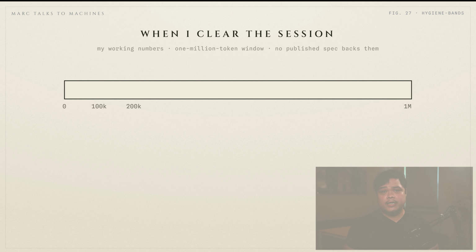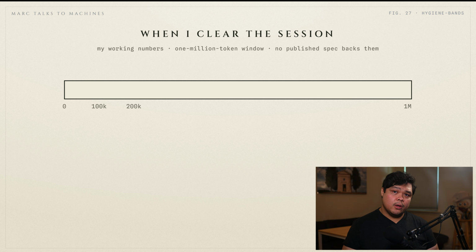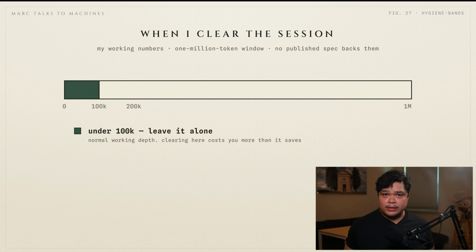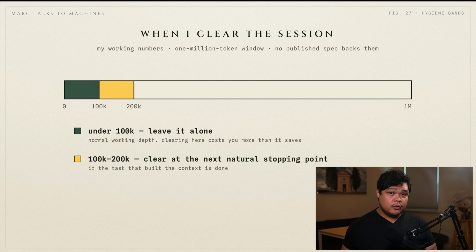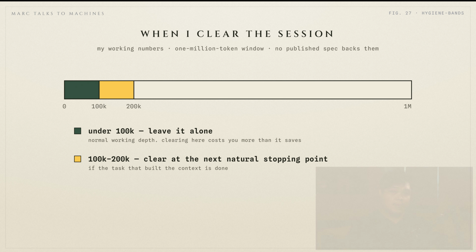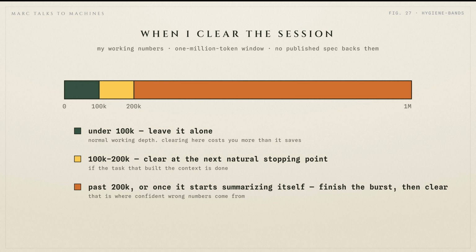These are my working numbers on a 1 million token window. The bands are on screen. Below 100K, you leave it alone. That's normal working depth, and clearing there costs you more than it saves. At 100 to 200K, clear at the next natural stopping point. Past that, the AI will start guessing and making mistakes because it relies on its own messy summaries instead of your actual files. Finish the thought you're in, then clear right away.